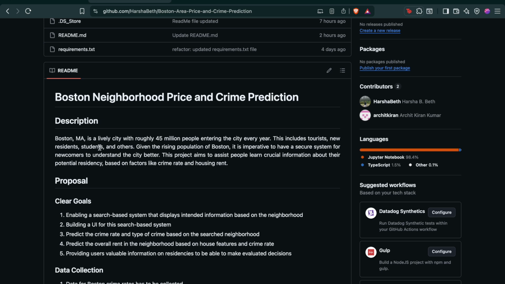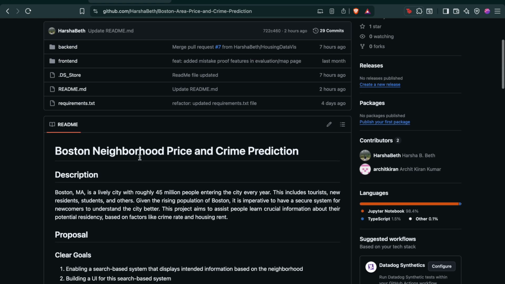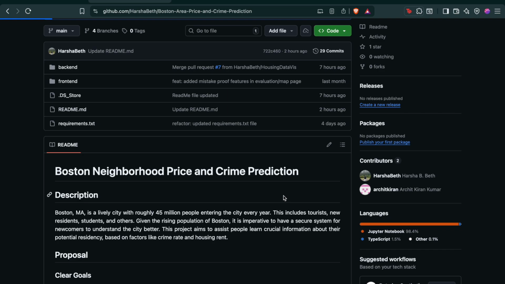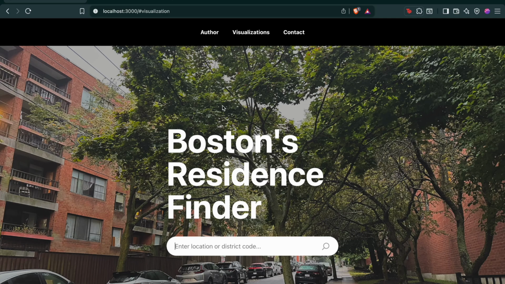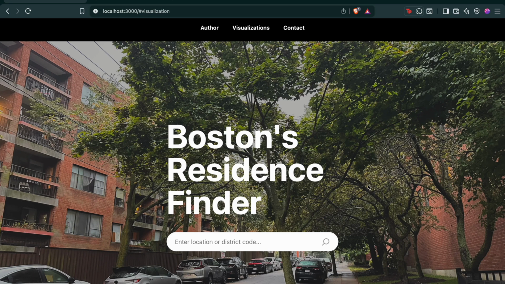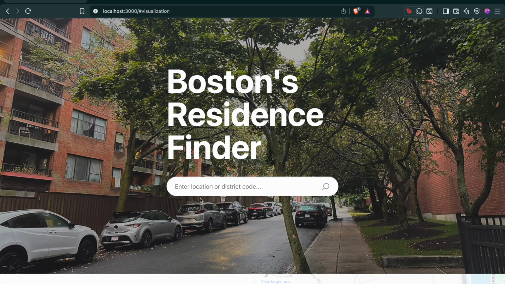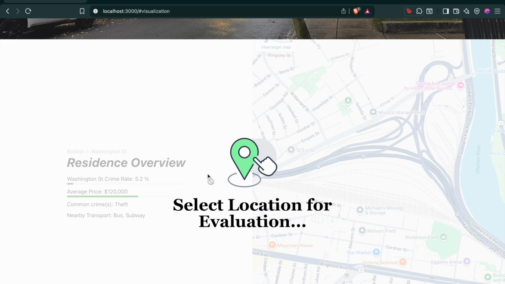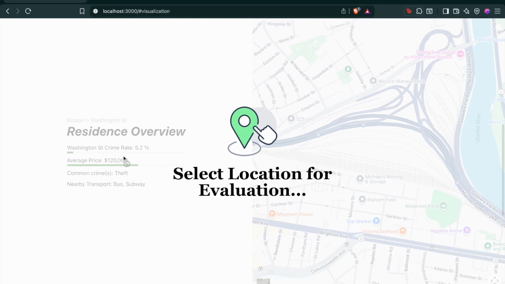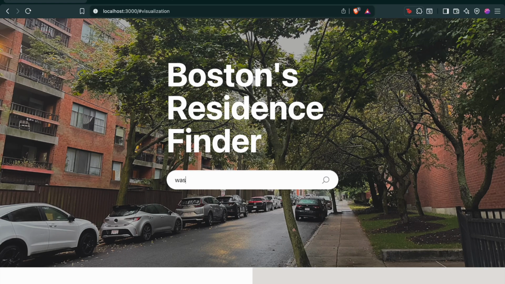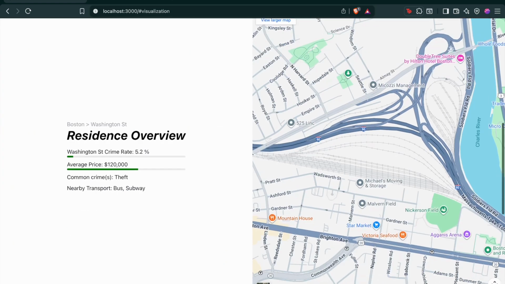So let us start with the front end, which was built using Next.js. This is the front end, which is a placeholder as of now until we build the model. Once we do build the model, we will be able to connect it using FastAPI. Here we'll be able to enter a location, and here is where we'll be given an overview, as we can see here. Let me just type in something. This is hard coded for now, but this is the idea and where everything will be seen.